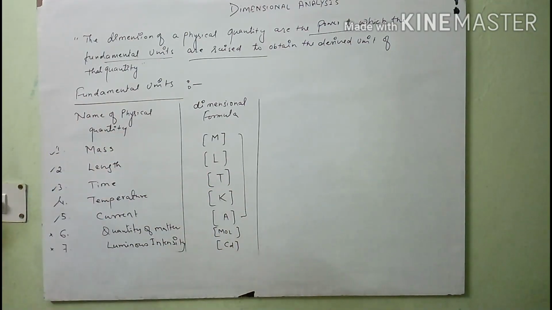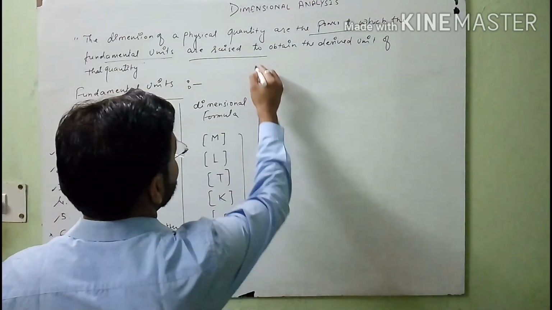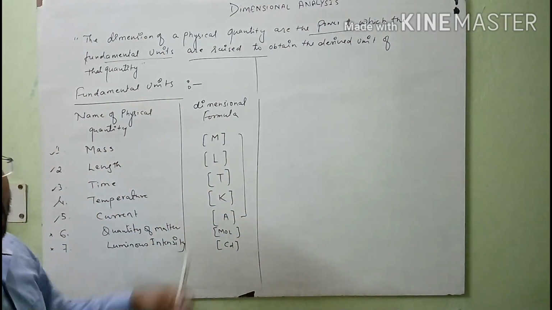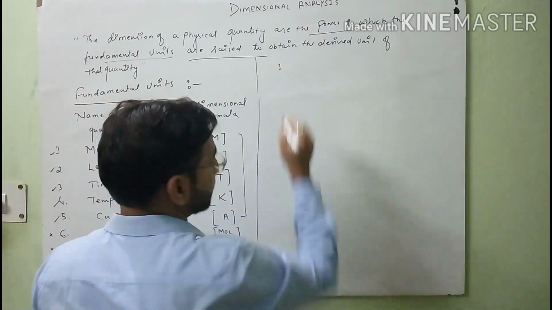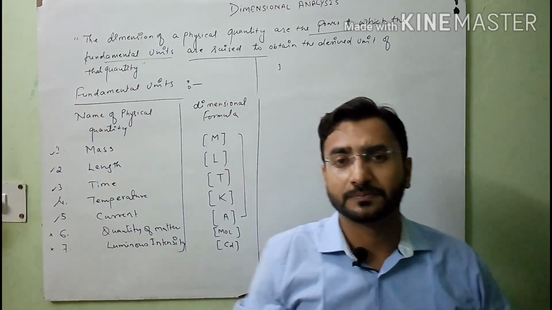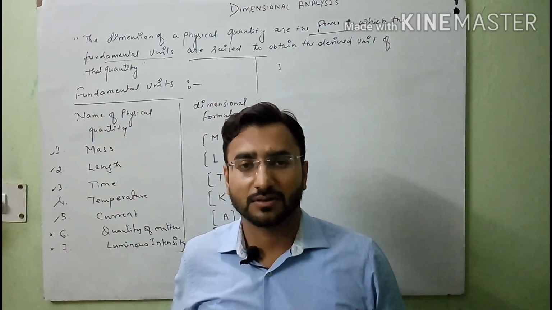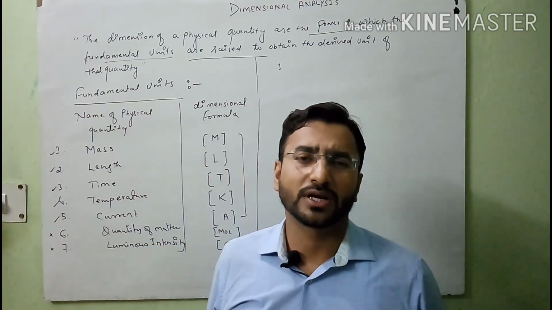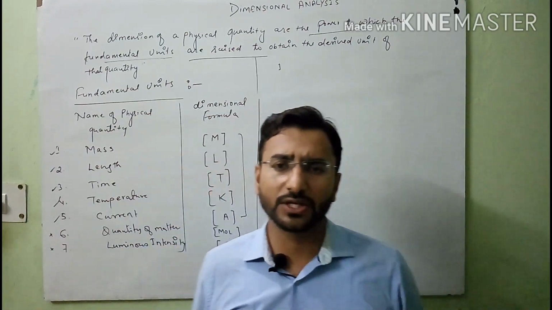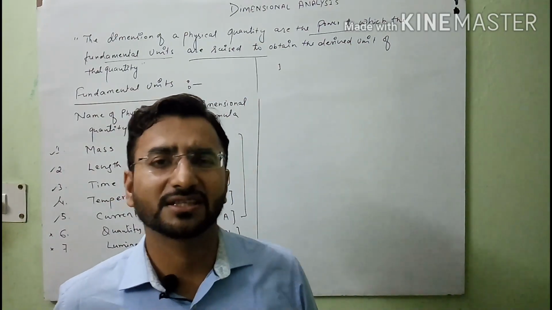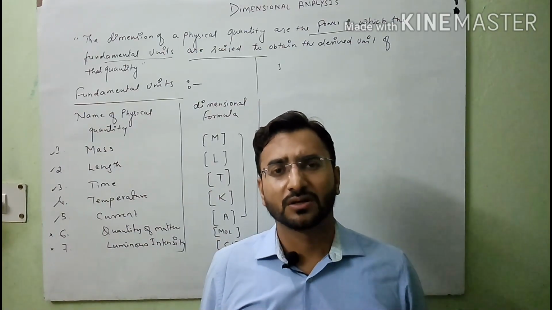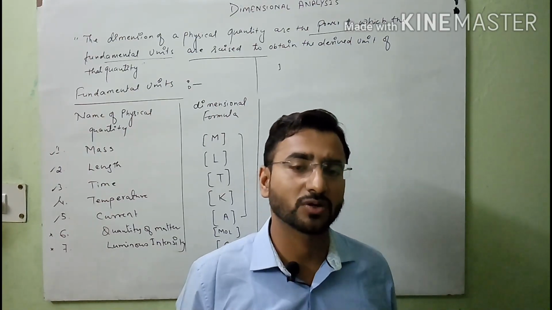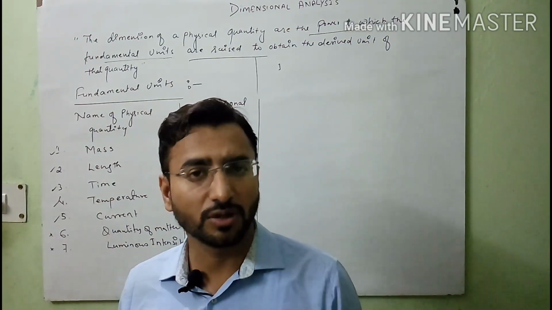So see here, after these fundamental physical quantities, I will start to find the dimensional formula of derived physical quantities. Student, in your book there are I think 90 plus physical quantities, or in some refreshers near about 110 plus. You will use only 62 to 63; the number differs in different books, and these are useful for your 11th standard only. So focus on only 60 to 63 according to your book.